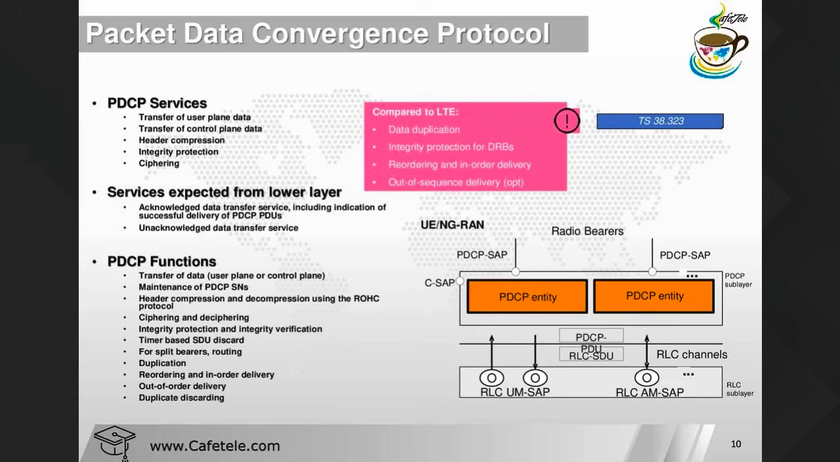And header compression we are using with the help of ROHC, the robust header compression protocol. This is very important because the overhead generated by higher layers can become large, and without compression it would consume valuable air interface resources. So that's why we have to compress the header to save the bandwidth.